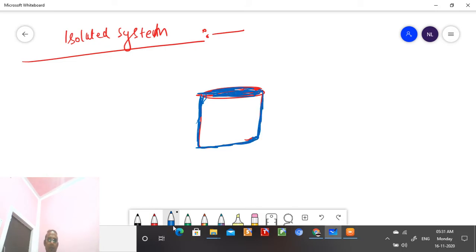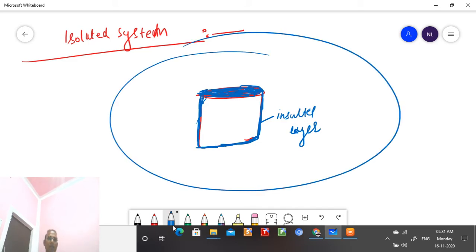Okay, student. This is what an isolated system is. Now in this system, this is the isolated layer, or you can also say that it is an insulated layer. Insulated layer means this layer cannot transfer heat. Since it is closed from the top, it is closed.